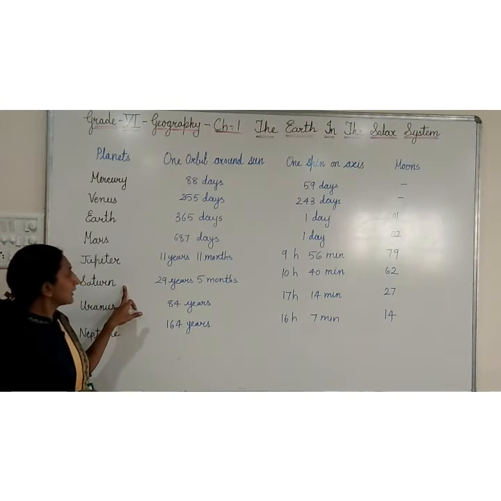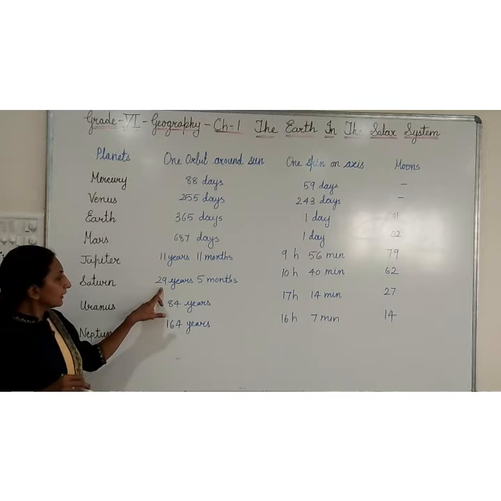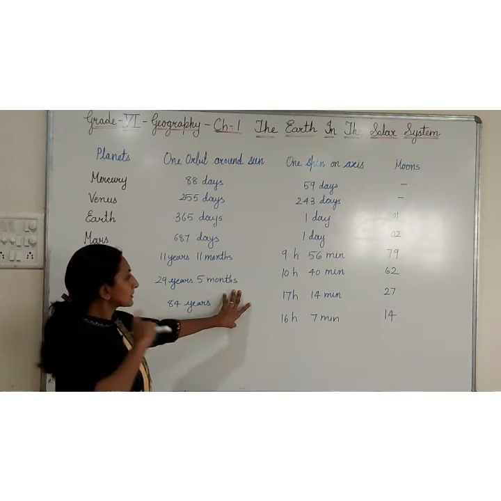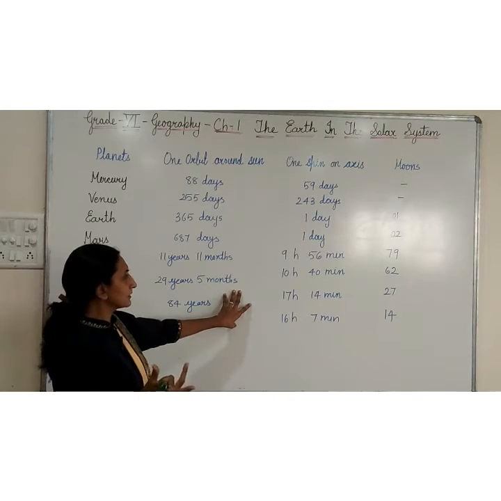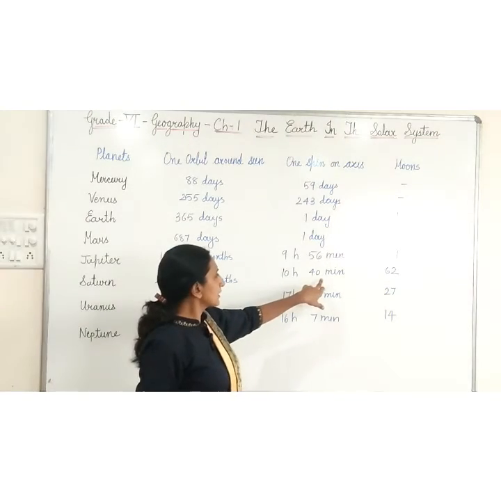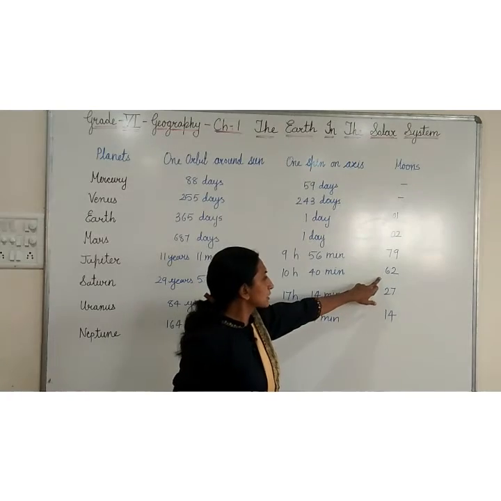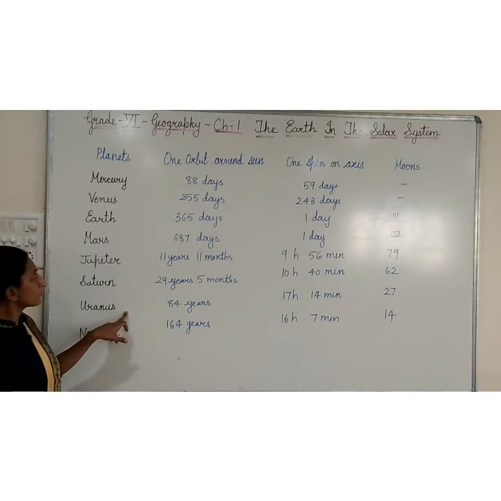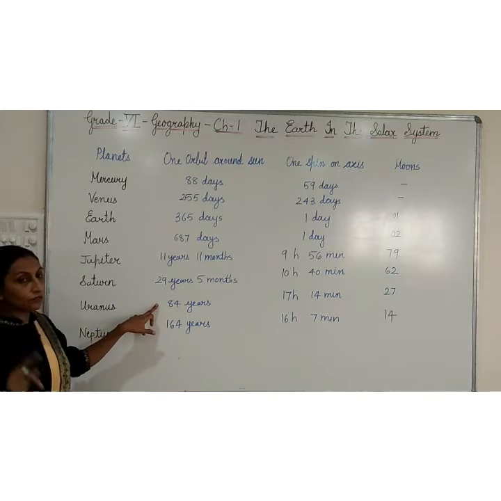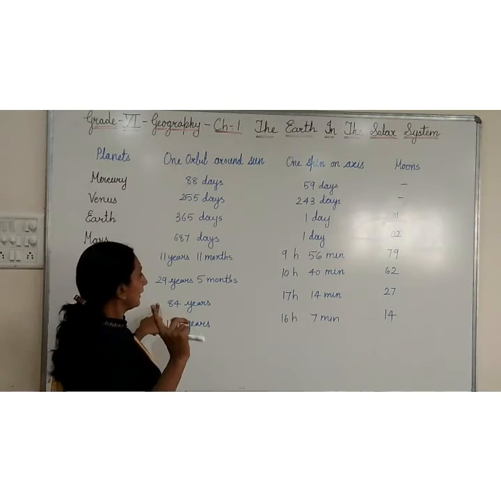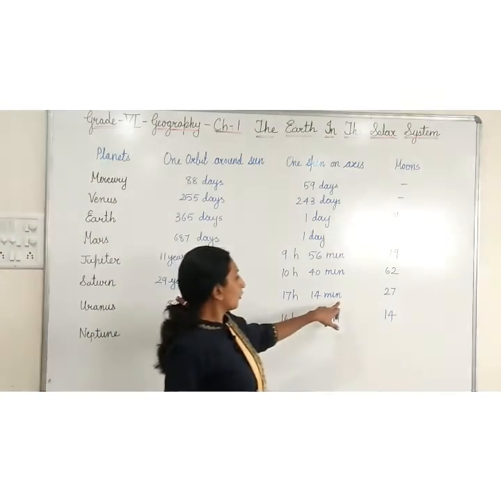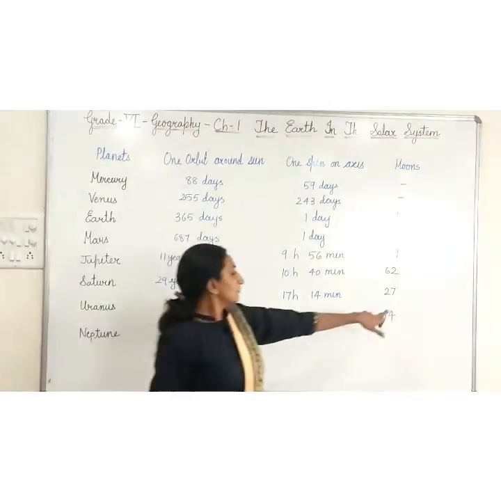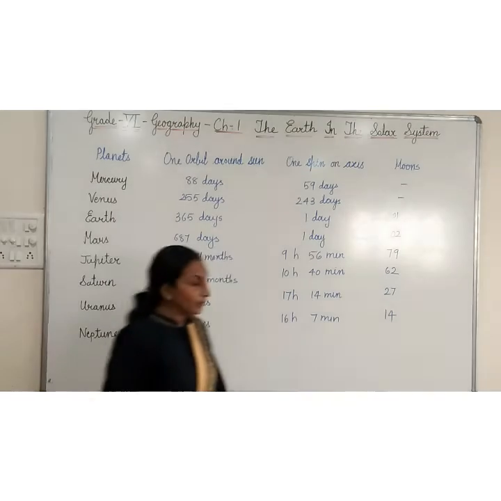After that Saturn takes 29 years and 5 months for moving around the sun, and on its own axis it takes 10 hours and 40 minutes, and it has 62 moons. After that Uranus will take 84 years for moving around the sun, and 17 hours and 14 minutes on its own axis, and it has 27 moons.